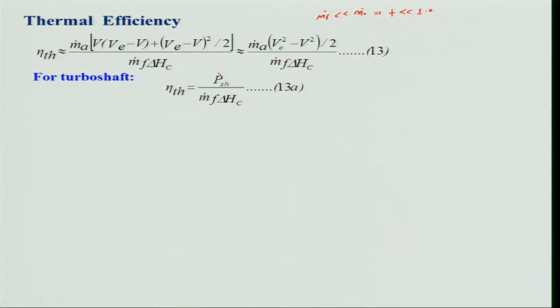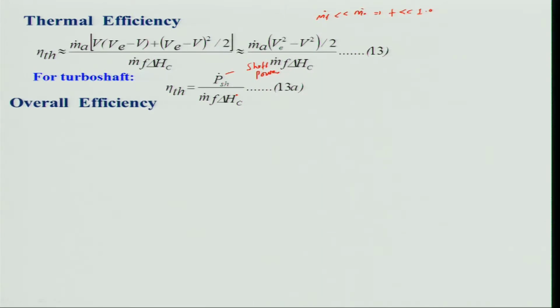So, I can use P, which is basically shaft power, and m dot F delta SC, where m dot F is the fuel consumption rate and SC is the heat of combustion, right. And keep in mind that we are assuming the combustion efficiency is 1, which we are not considering in this case, but in real situation it will not be.